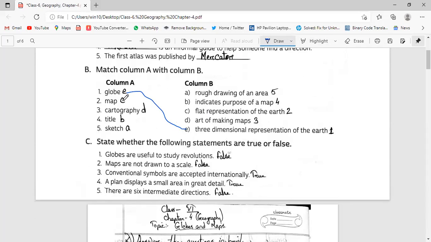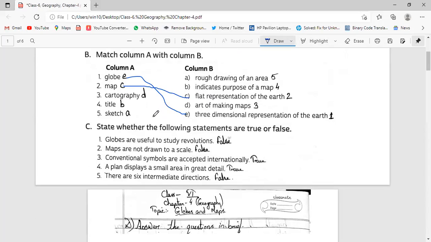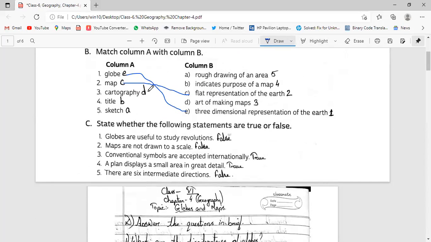Then map will be C, flat representation of the earth. Cartography will be D, art of making maps. Title will be indicates the purpose of a map. Sketch will be the rough drawing of an area.